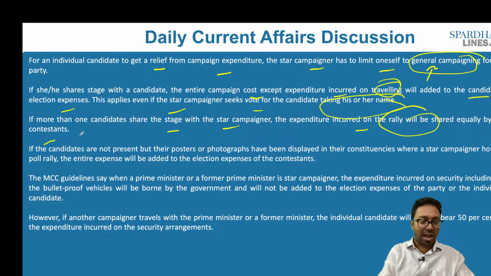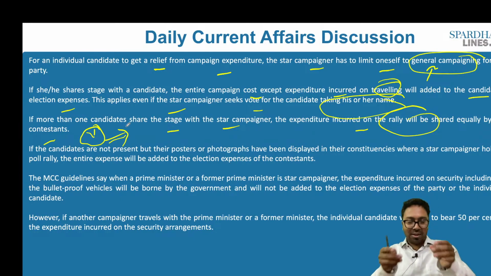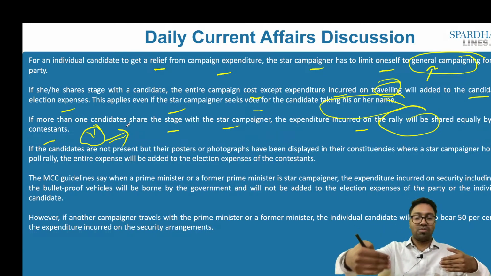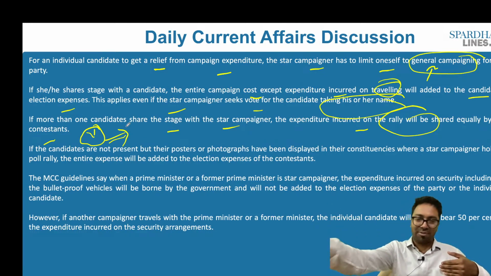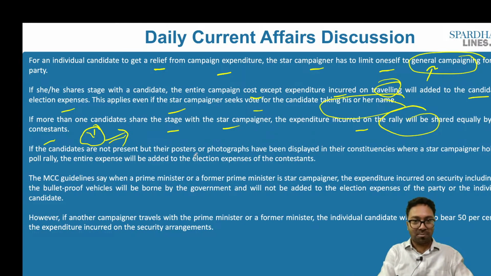Let's say for example, I am contesting from Bangalore North, but there is another person who is contesting from Bangalore Center. So both these people have come together, and then there is a star campaigner. So we have to distribute the expenses. That is, it can be split. Let's say hypothetically we are spending about 50,000, 25,000 will be borne by me, the other 25,000 will be borne by another person who is contesting from a different region. If the candidates are not present but their posters or photographs have been displayed in their constituency where a star campaigner holds a poll rally, the entire expense will be added to the election expenses of the contestant.